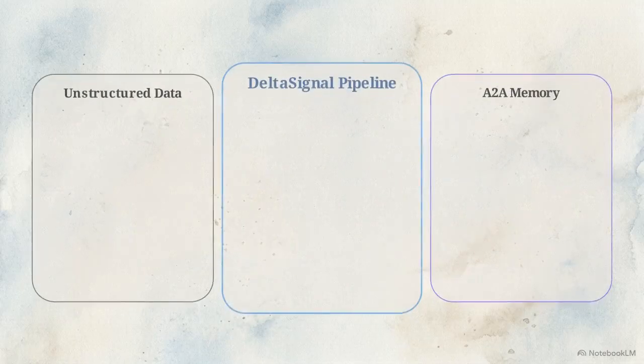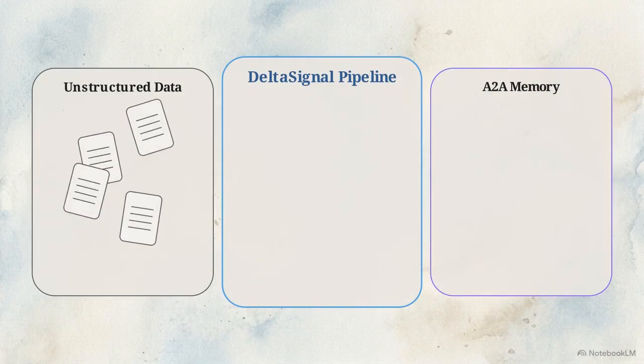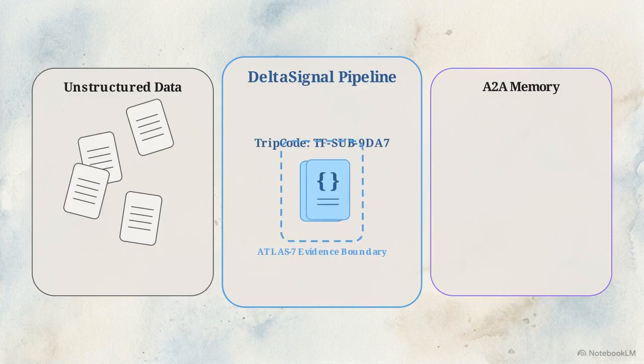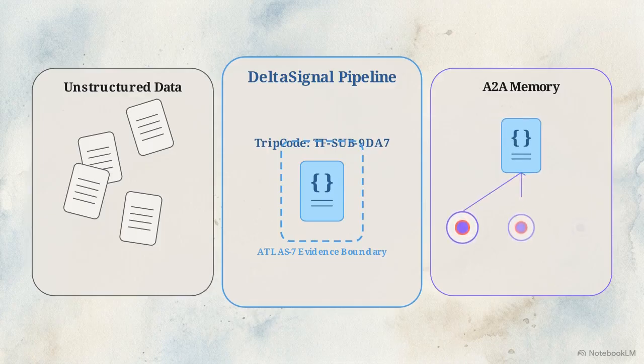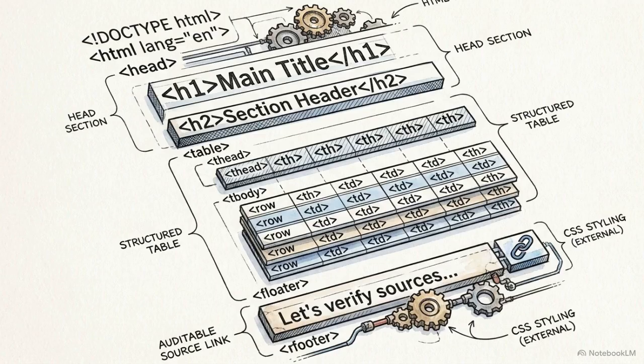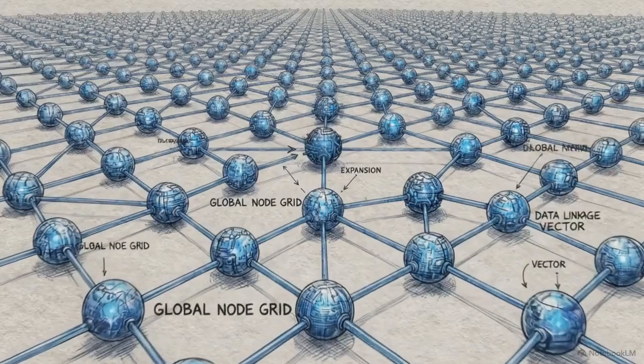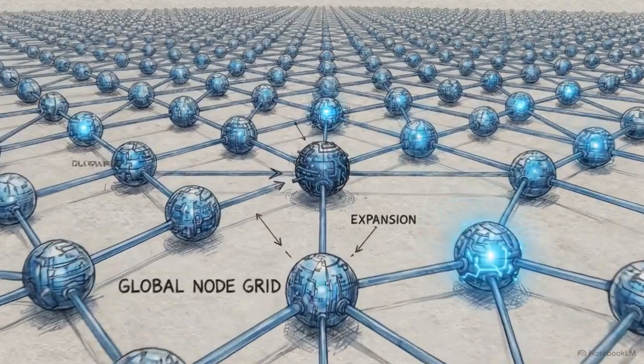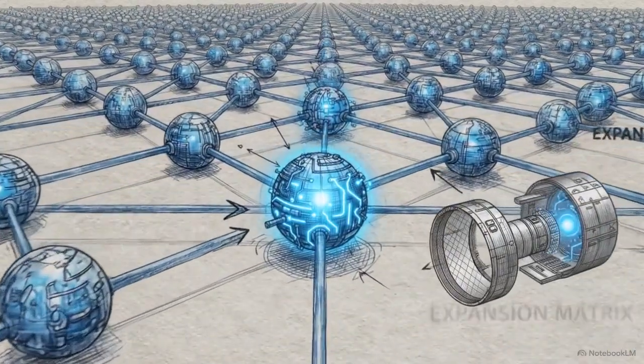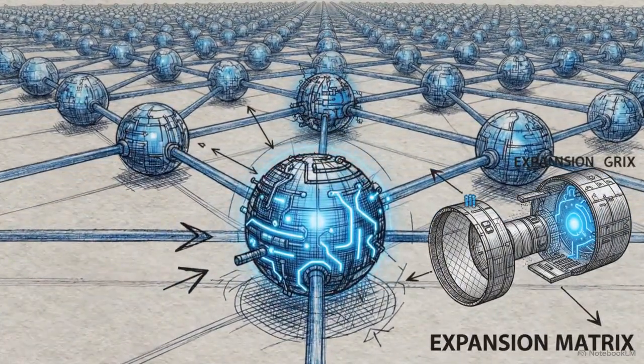Looking at the macro view, we see the entire DeltaSignal pipeline. It converts public research articles into agent-executable financial memory. Trip codes resolve context, Atlas 7 enforces boundaries, and Cloud Run delivers A2A artifacts. The final output is a packaged, bounded evidence object. The protocol requires the agent to rely on the source material instead of model extrapolation. This powerful architecture enables AI agents to discover, verify, and reuse financial memory through a continuous, verifiable data loop.